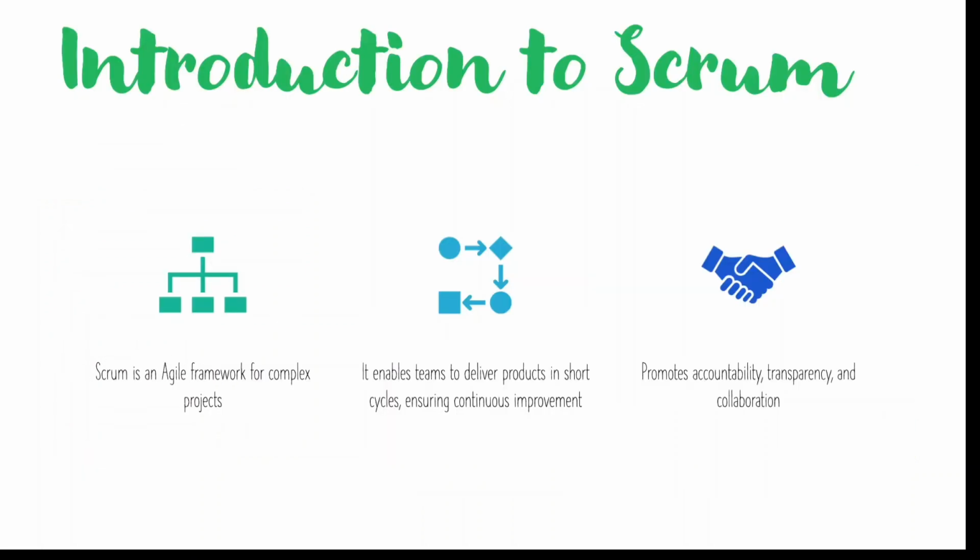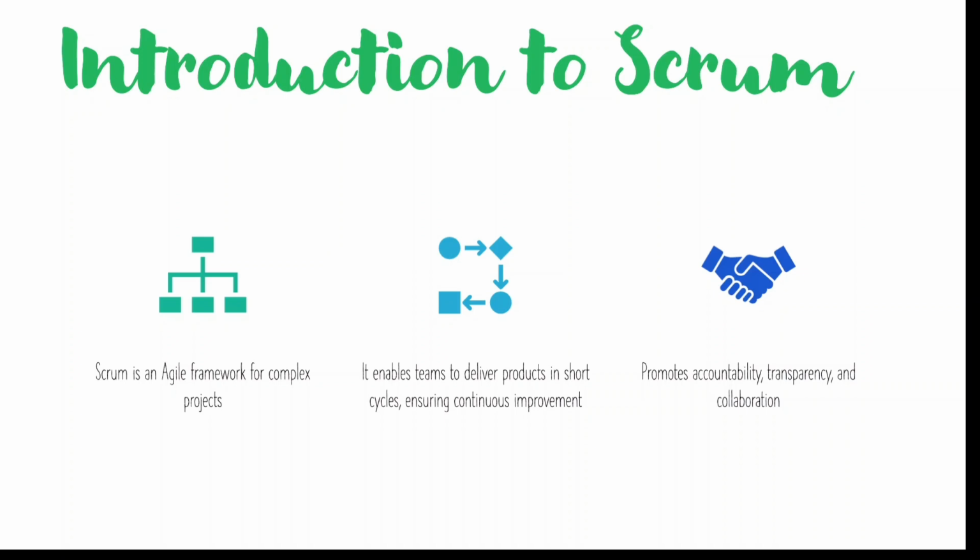Now let me tell you about Scrum. What is Scrum? Scrum is an agile framework for complex projects. That is the very simple and straightforward answer. Why is Scrum an agile framework for complex projects? Through Scrum we can handle any complex project or complex software development. It enables teams to deliver the product in short cycles, and also ensures continuous improvement.